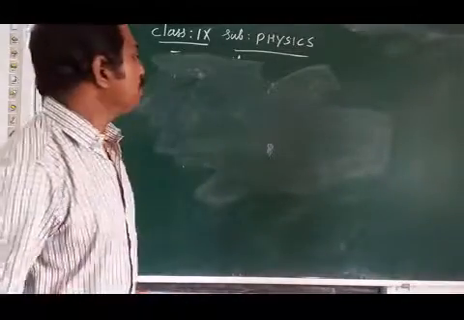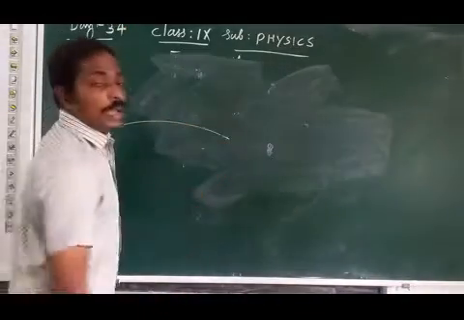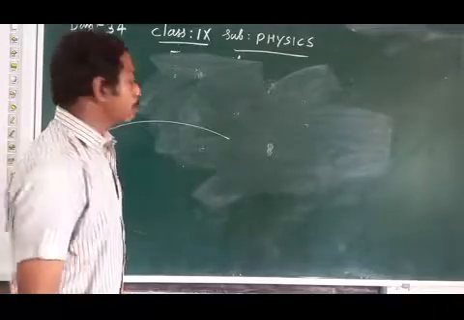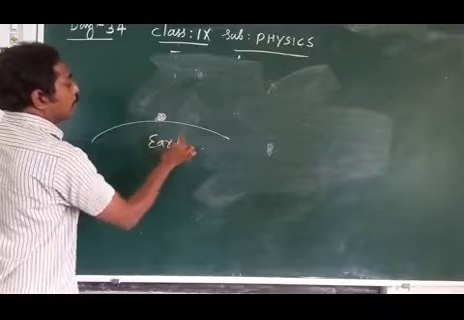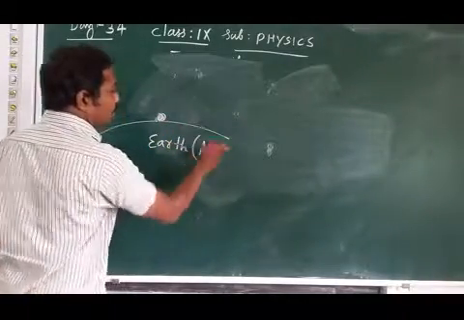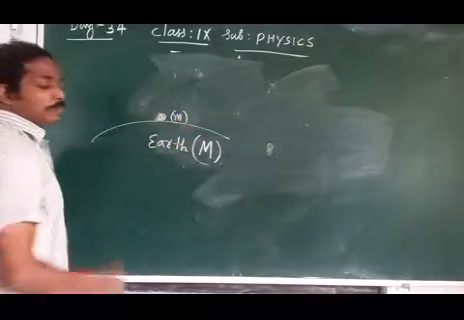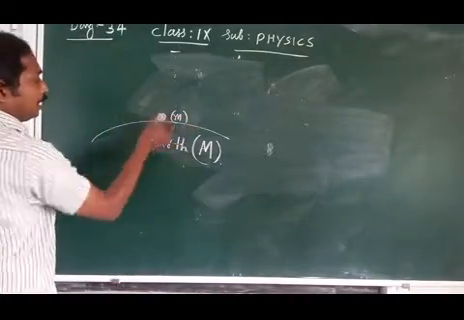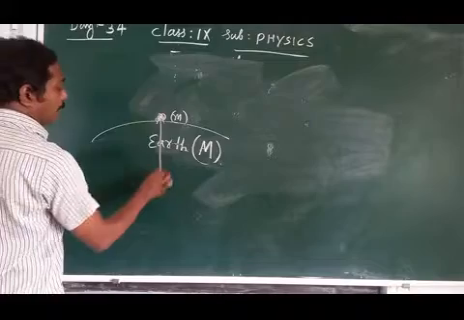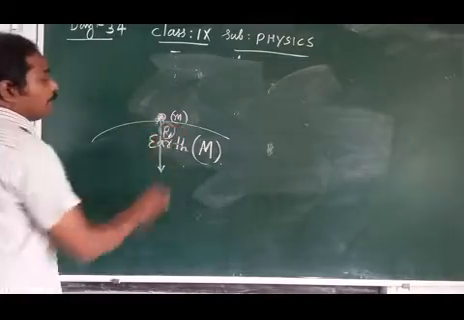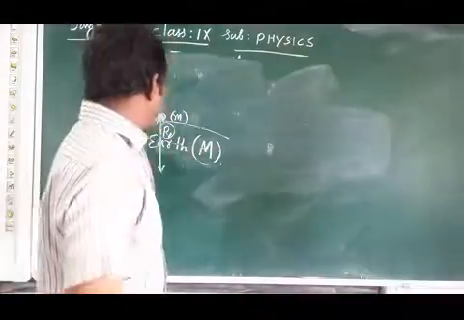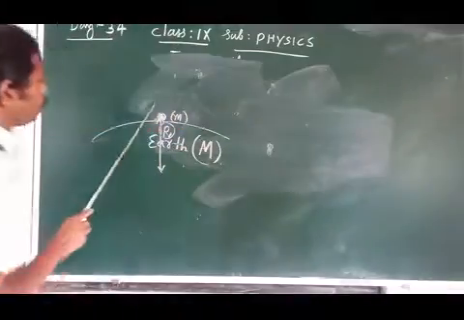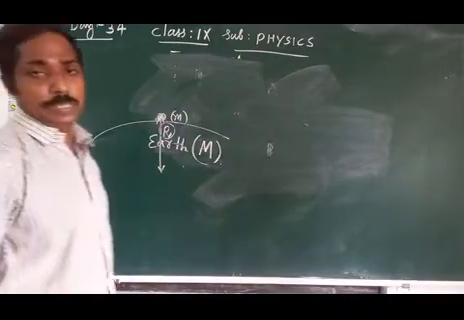Dear children, we consider an object on the surface of the earth. Earth mass is capital M. Object mass is small m. The distance between the center of the earth and the object is r, the radius of the earth, because the object is on the surface of the earth.